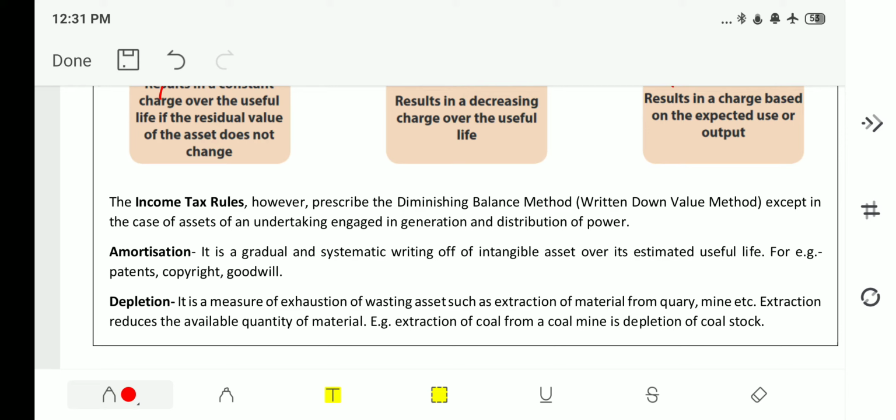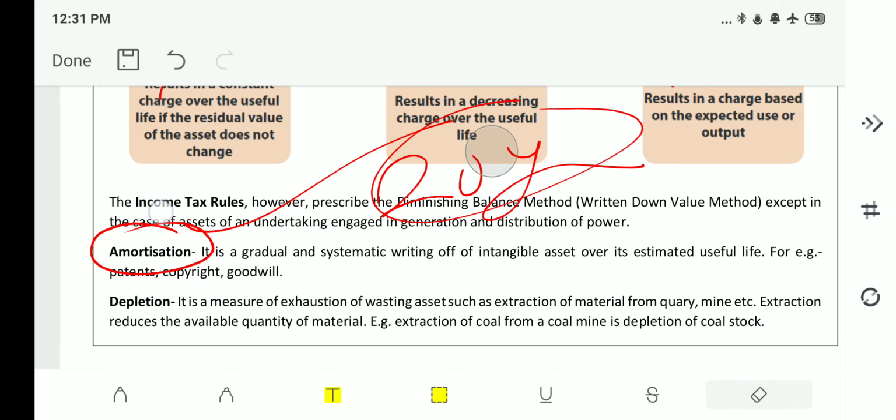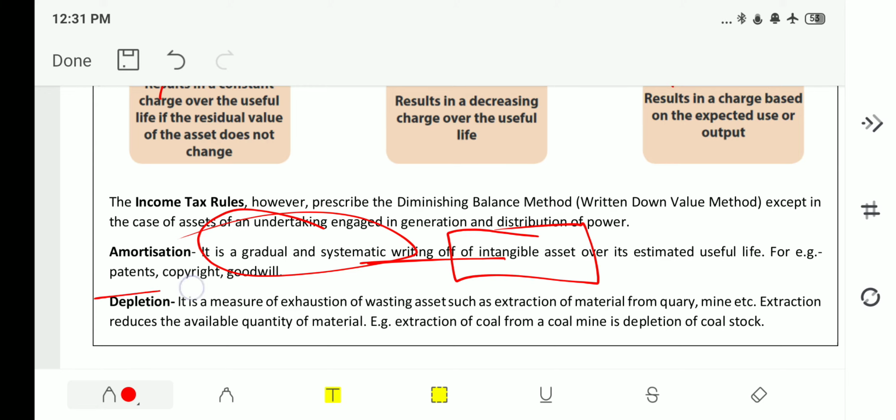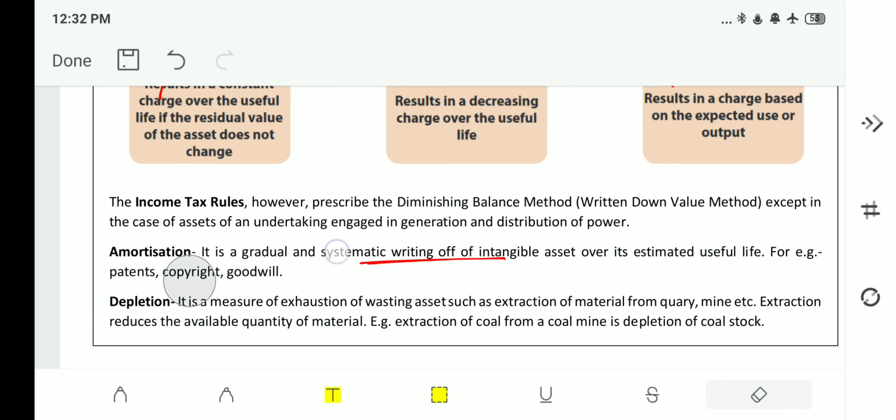Then this 20-year period is called amortization. Hope you understood, because we are writing it off every year, and it is a gradual and systematic writing off of intangible assets. What are intangible assets? One is patent, copyright, or goodwill. There are many other intangible assets.